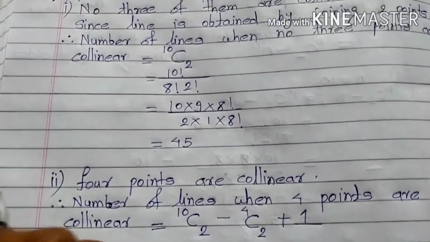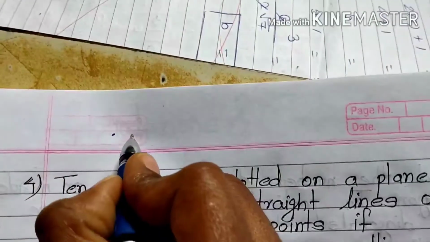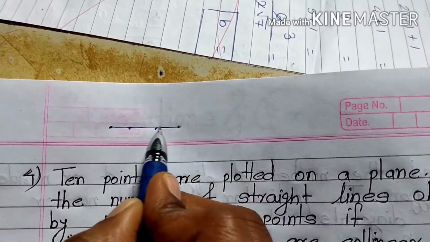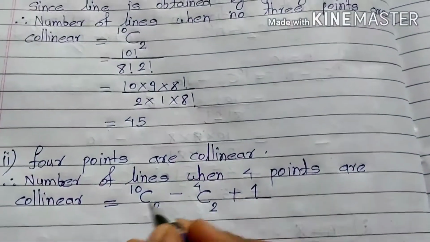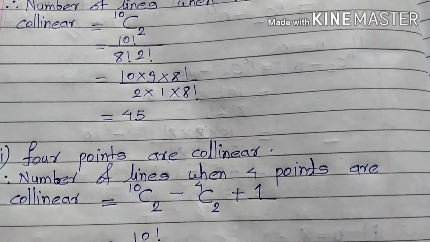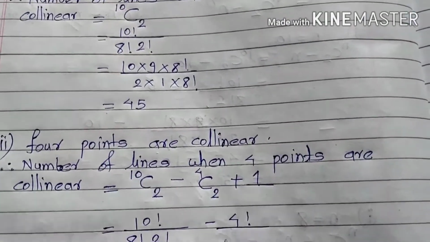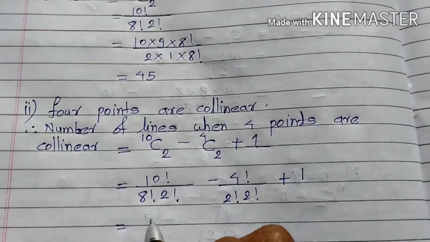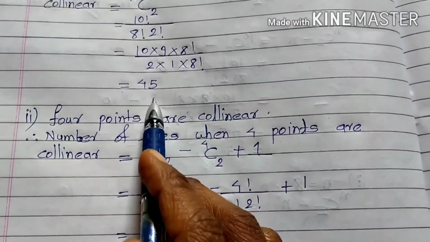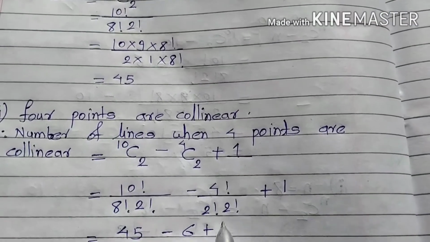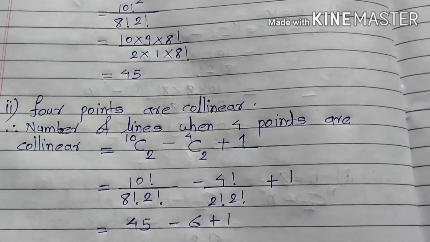So this 1 means, suppose that these are 4 points 1, 2, 3, 4 which are collinear, so this is one line, this 1 is making one line. So solve this, 10 factorial upon 8 factorial 2 factorial, so we know that this answer is 45, and this answer is only 6 plus 1, so this is 40.